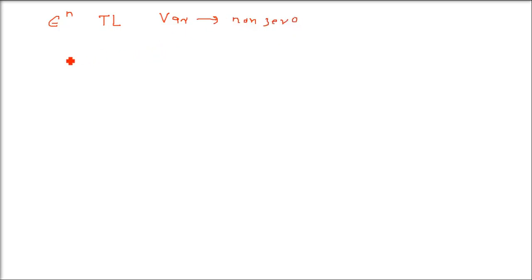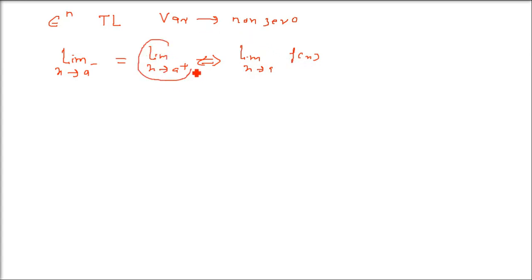If you remember, when we were discussing limit exists, we have left hand and right hand limit also exist and they are equal. So left hand limit x tends to a minus, right hand limit x tends to a plus implies that limit x tends to a f(x) exists. So for non-zero, we'll use the right hand limit in order to solve this.